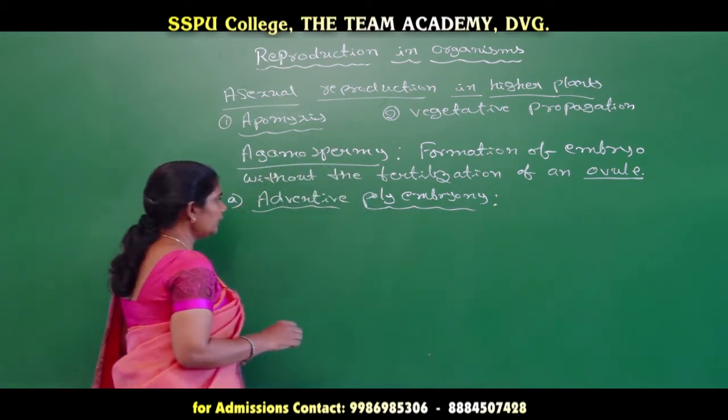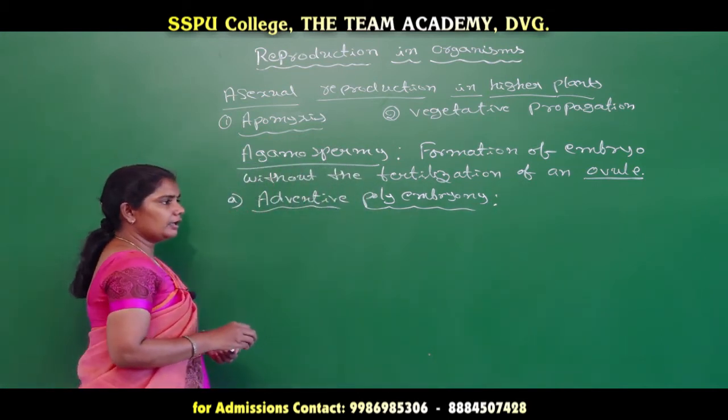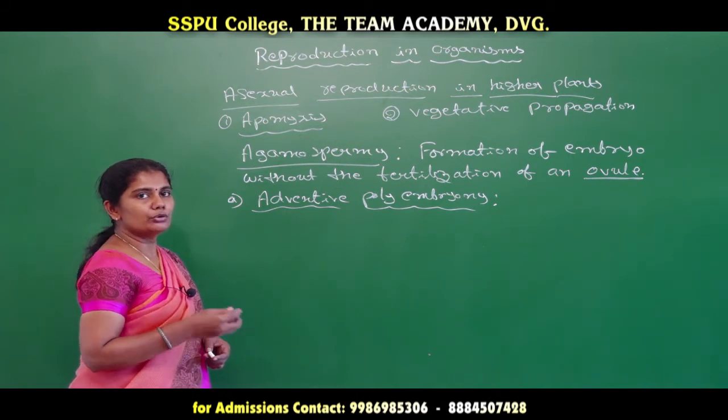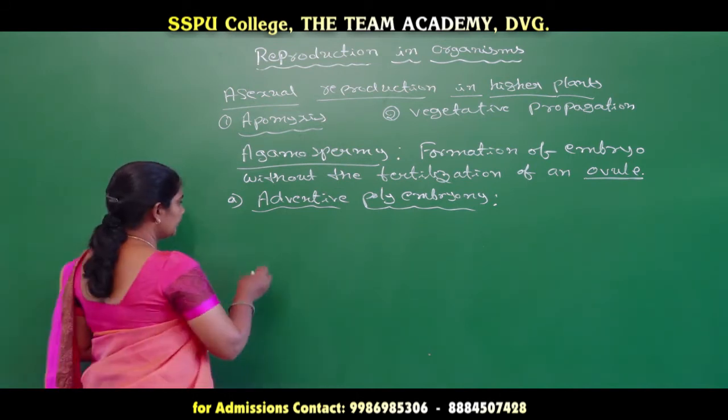In this method, we can see the formation of an embryo from the diploid nucellus or integument.